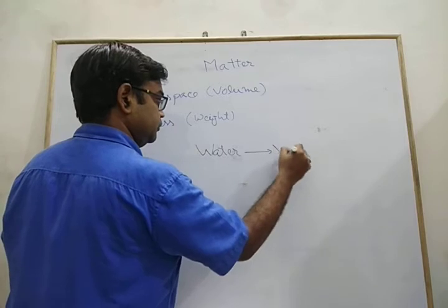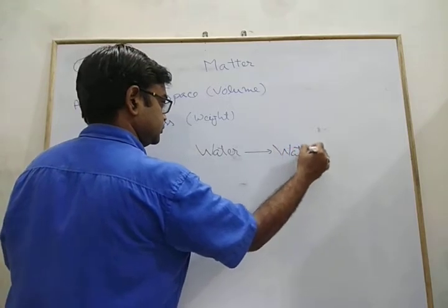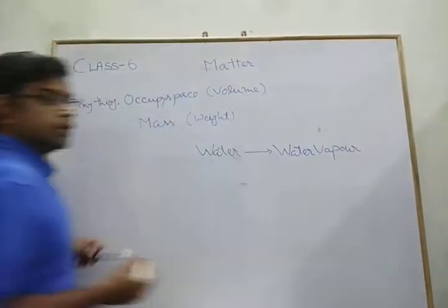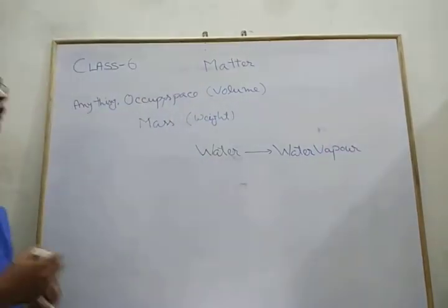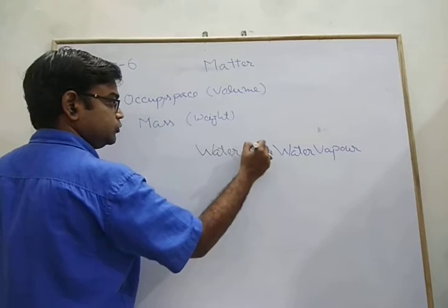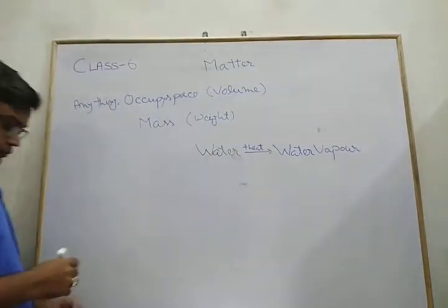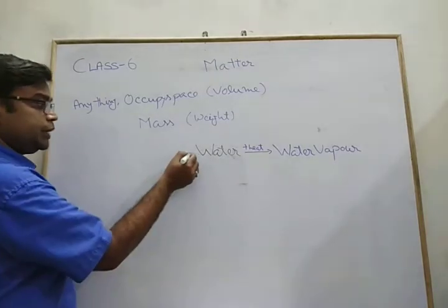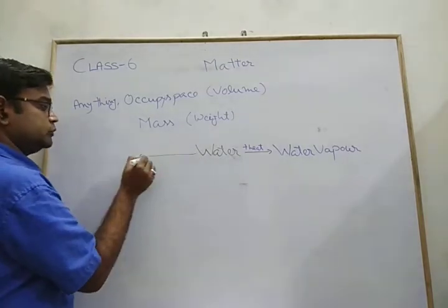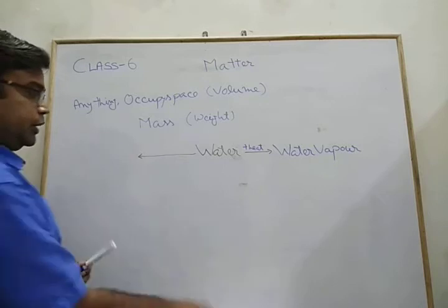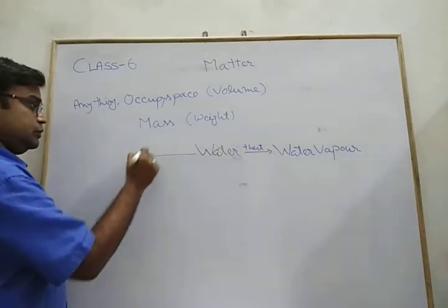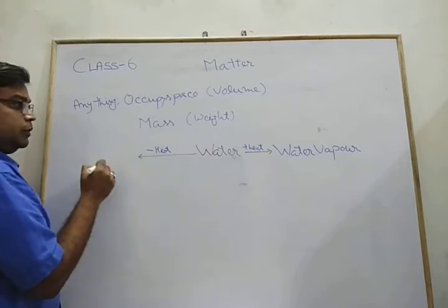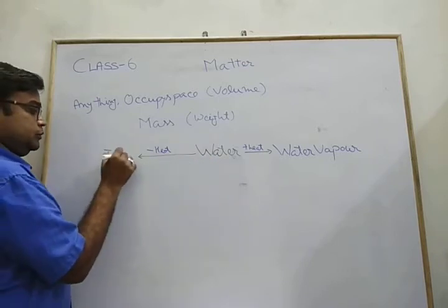The next form is water vapor. If we add heat to water. Clear? Now, if we take heat from water, what do we obtain? We obtain ice.